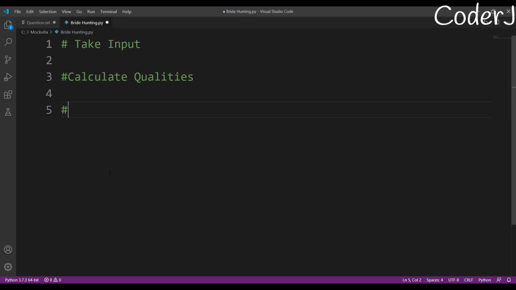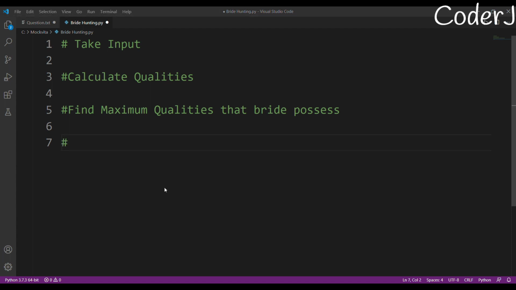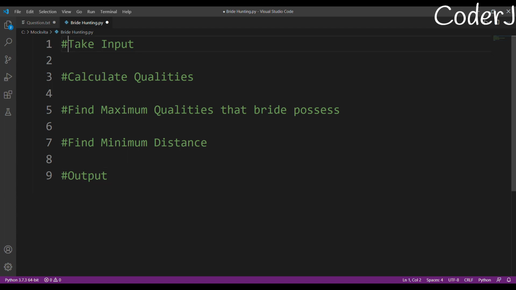once we are done calculating qualities, I'll find the maximum number of qualities that a bride possesses. After that, I'll find the minimum distance, and after that, I'll just print my output. So in these 5 steps, I think I will be able to solve my question. So let's just go sequentially.